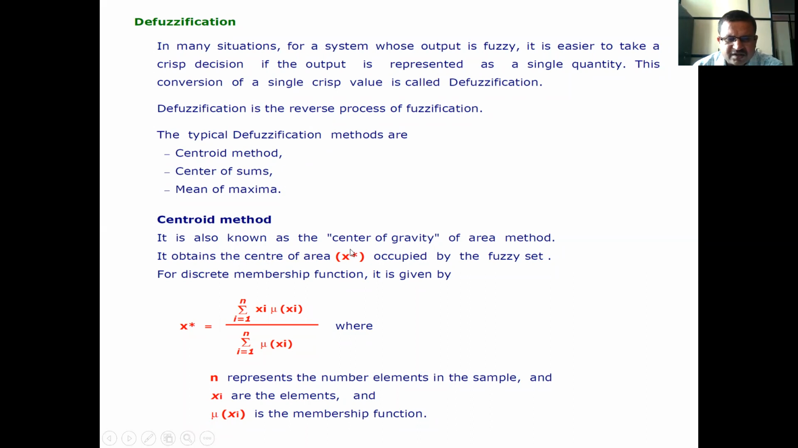It is also known as the center of gravity of area method. It obtains the center of area x star occupied by the fuzzy set. For a discrete membership function, it is given by x star is equal to summation from 1 to n of x i mu x i divided by summation from 1 to n of mu x i, where n represents the number of elements in the sample, x i are the elements and mu x i is the membership function. Therefore, this is known as defuzzification.